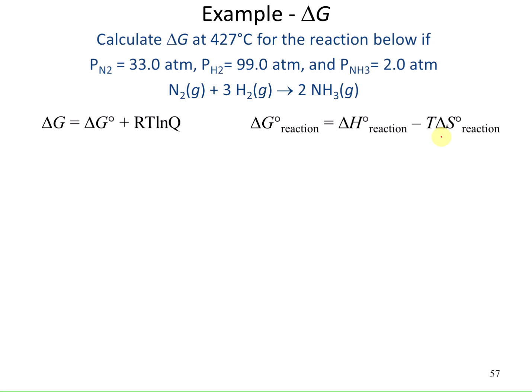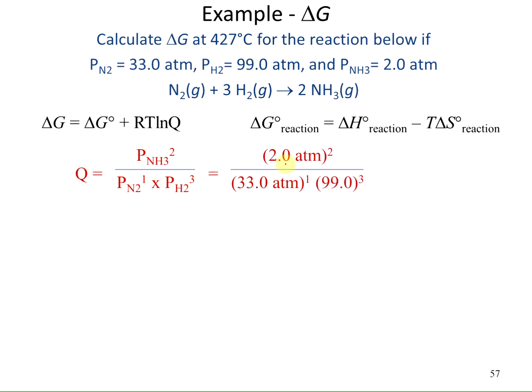So to start this reaction, I first want to find my Q value. So I have my reaction here, but we're not at equilibrium. So my products over my reactants, with the pressure of my NH3 squared over my nitrogen pressure and my pressure of my hydrogen cubed. So I plug in my values and I get a Q value of 1.2 times 10 to the minus 7th.